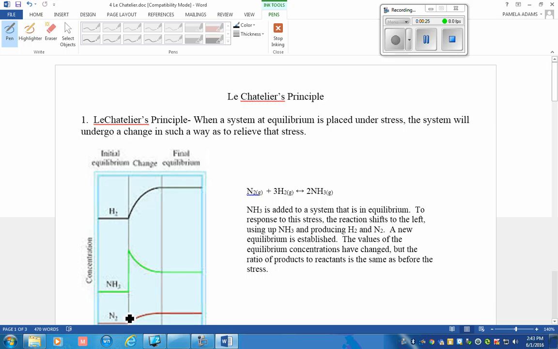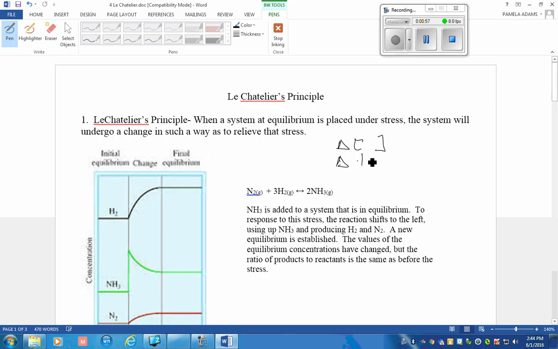such time as the forward and the reverse reactions were having the same rate, and at that point we were at equilibrium. Le Chatelier's principle says once we find equilibrium, if you stress this system, the forward or the reverse reaction will change to undo the stress. How can we stress the system? We can change the concentration of the reactants or products.